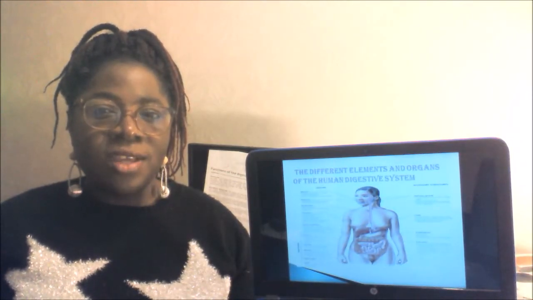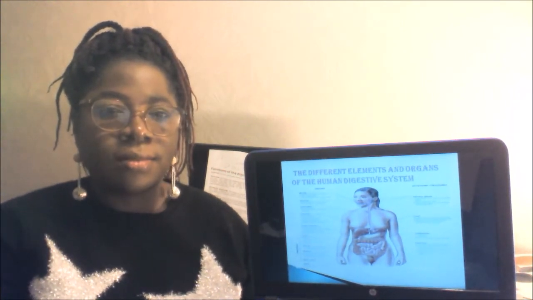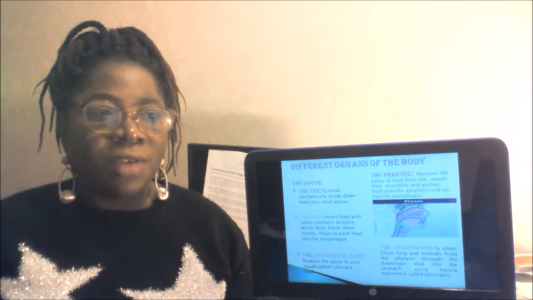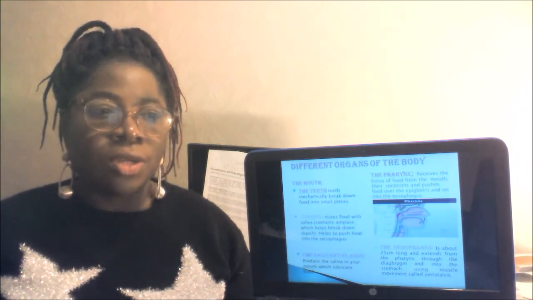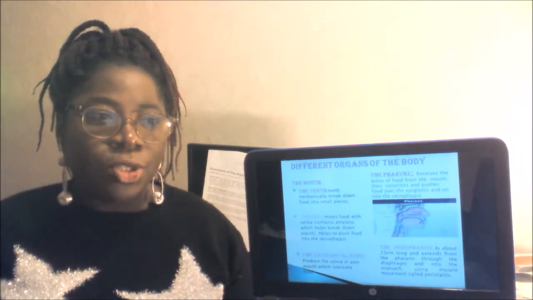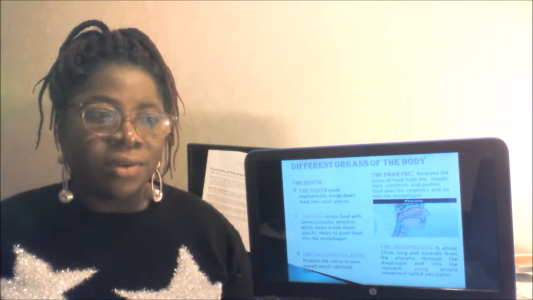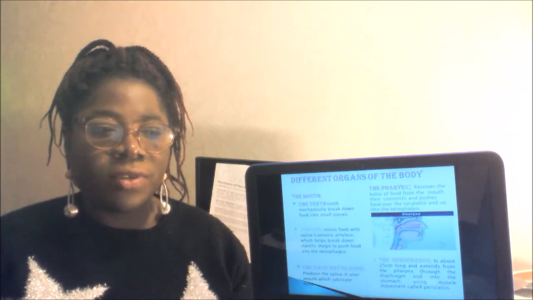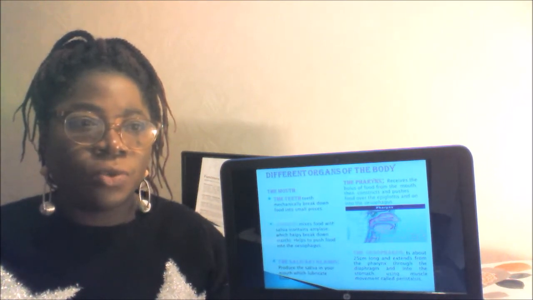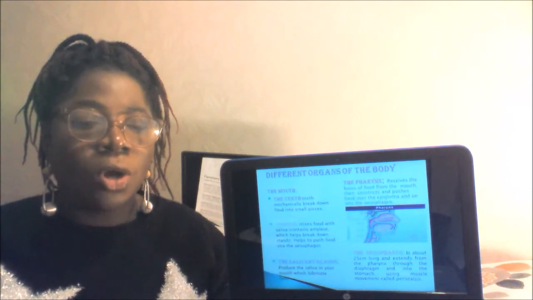So here are the different elements and organs of the human digestive system. Mouth. The mouth includes the teeth and tongue. Food enters the oral cavity through the process called mastication, which is chewing. Food will be broken down mechanically by the mouth. The tongue also plays a role in tasting the food as well as mixing the food around. Once the food leaves the oral cavity in a digestible form, it is swallowed. The pharynx receives the bolus of food from the mouth, then constricts and pushes food over the epiglottis and on into the esophagus.